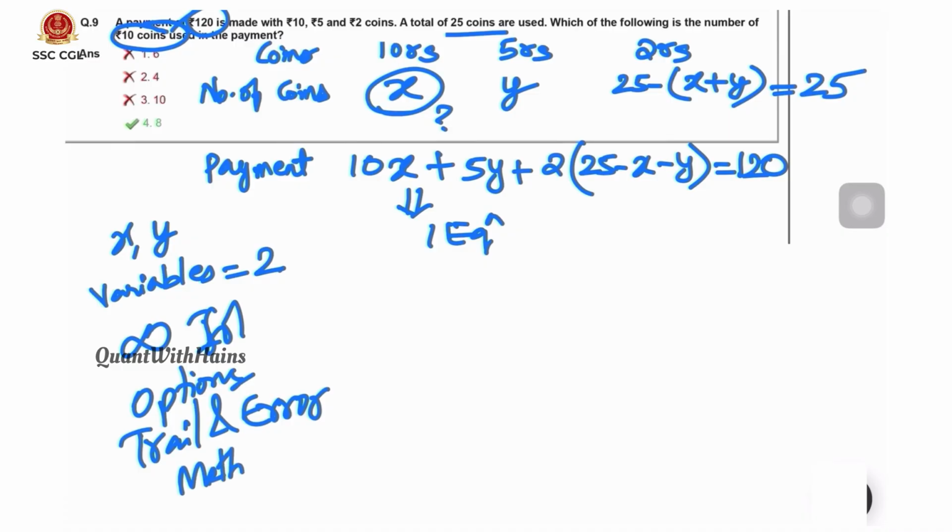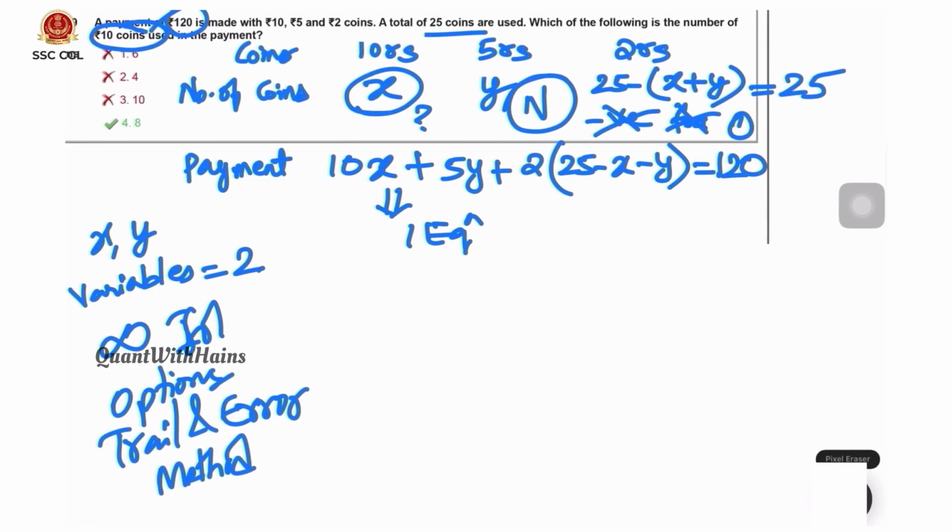How do we do that? Here x and y are natural numbers. Obviously number of coins cannot be negative, cannot be fraction, cannot be 0 also. So we'll put values by checking options and we'll try to solve.